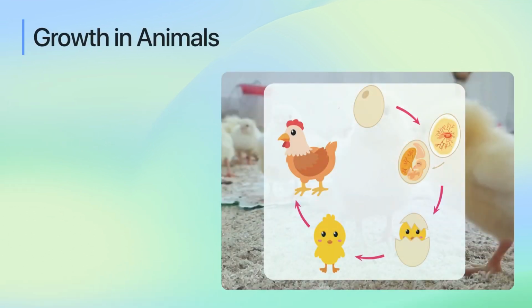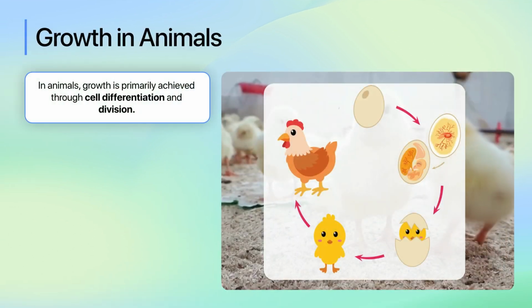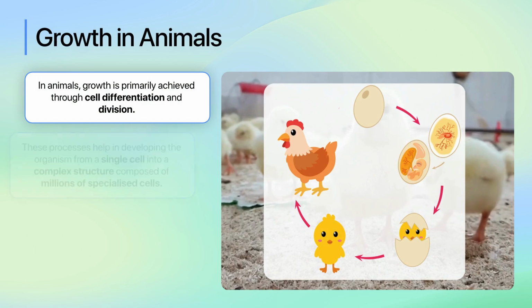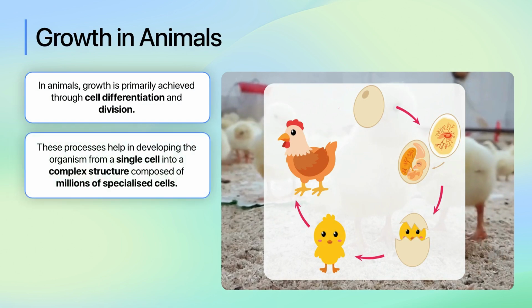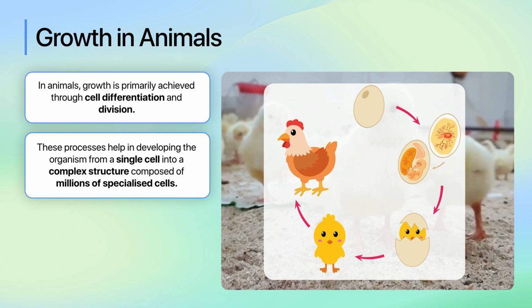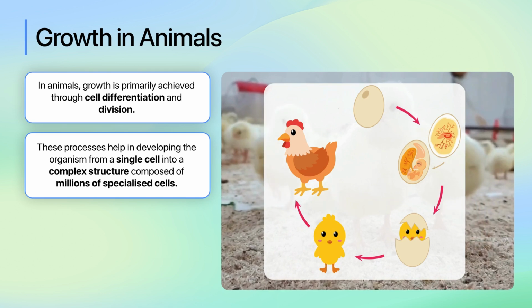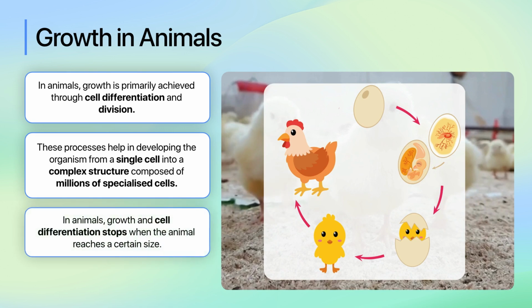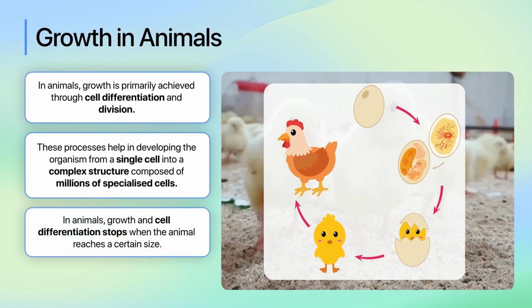In animals, growth is primarily achieved through cell differentiation and division. These processes help in developing the organism from a single cell into a complex structure composed of millions of specialized cells. Growth and cell differentiation stops when the animal reaches a certain size.